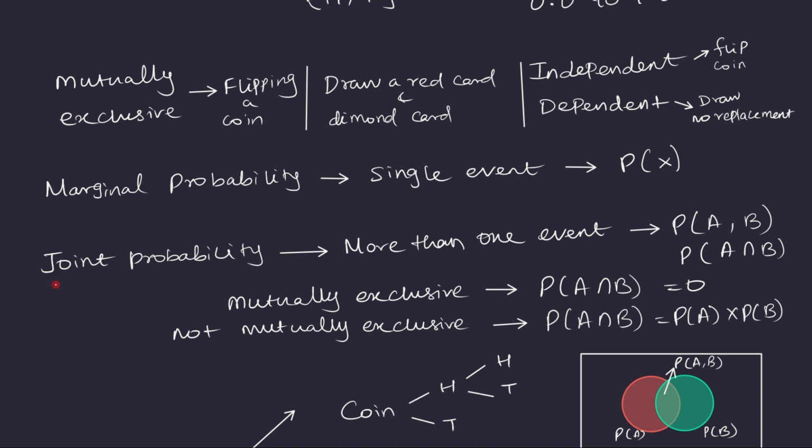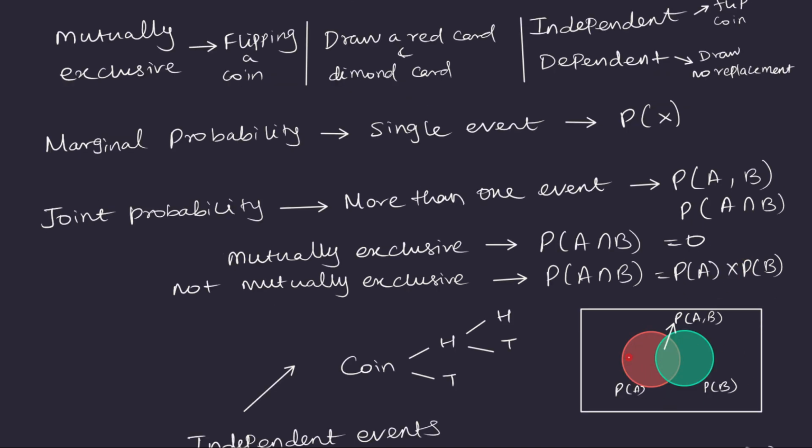We also have something called joint probability. So this is the most interesting one. In joint probability, we are talking about more than one event. So normally this is denoted using two random variables. In this case, I have used a comma b. And another way to represent this is using the set notation. We can also use probability of a intersection b.